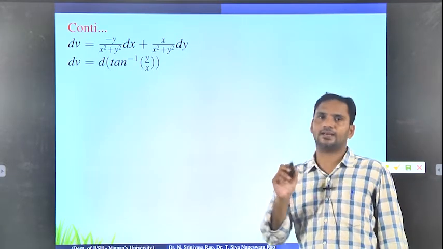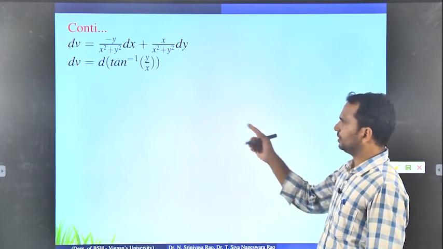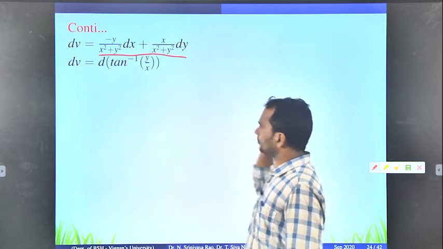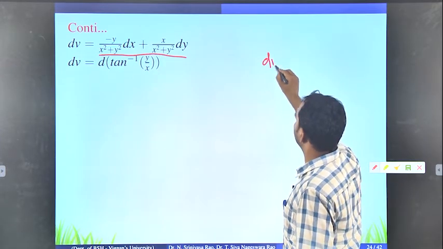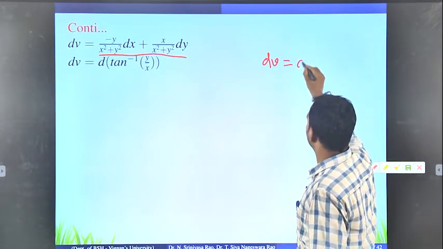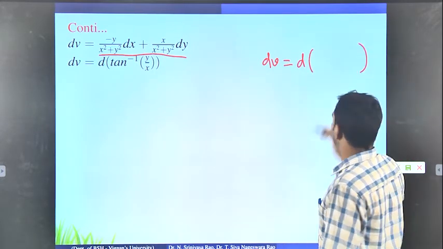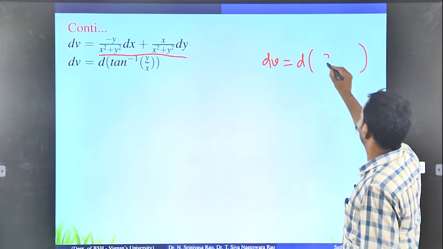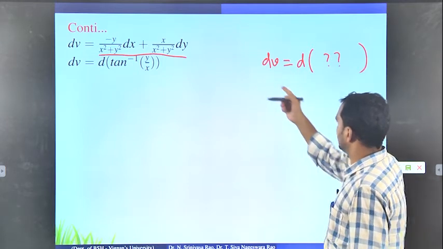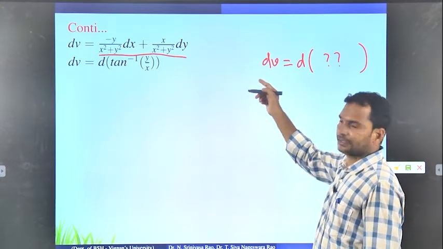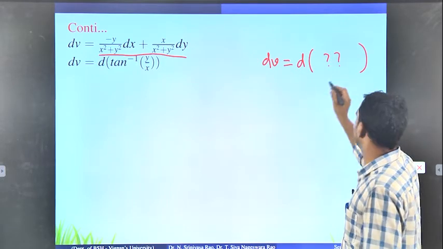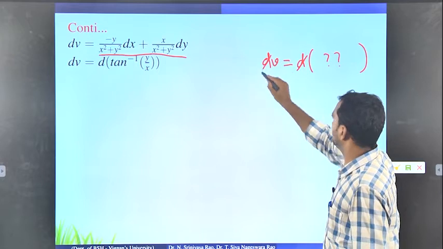Very important concept here: how to simplify the whole quantity. Since we have dv, if you want to find the v value, the whole right hand side must be converted into the derivative of something. That is your target, because the left hand side is the derivative of v. If the right hand side is also converted into a derivative of something, we will get the v value.